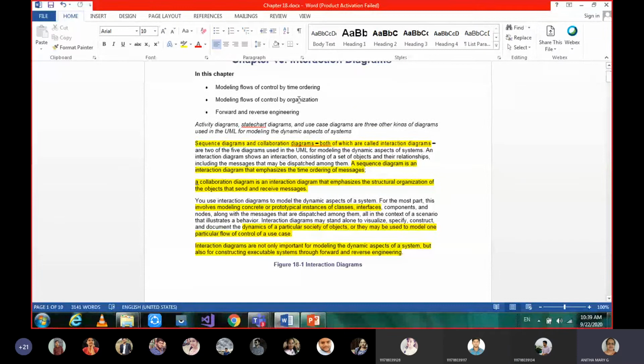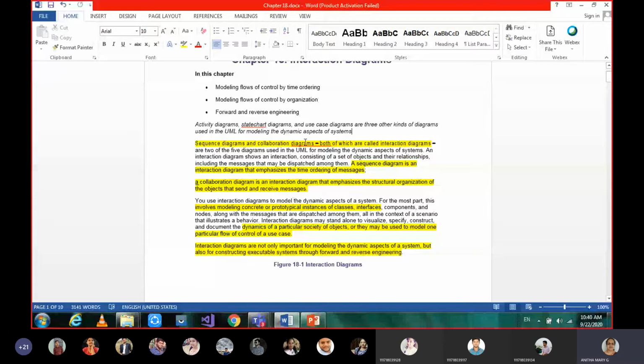So here, interaction diagrams are of two types, as we have learnt, sequence diagrams and collaboration diagrams. In sequence and collaboration, some communication, some interaction is going on. That interaction we are going to show in time ordering, that is in sequence diagrams.